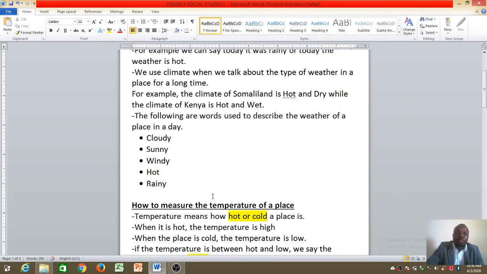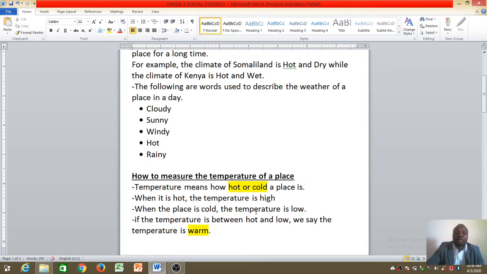Then our next important subtopic is how to measure temperature of a place. And now the question you can ask yourself is, what is the meaning of temperature? Temperature here means how hot or cold a place is. Not just a place, but also an object or even your body.